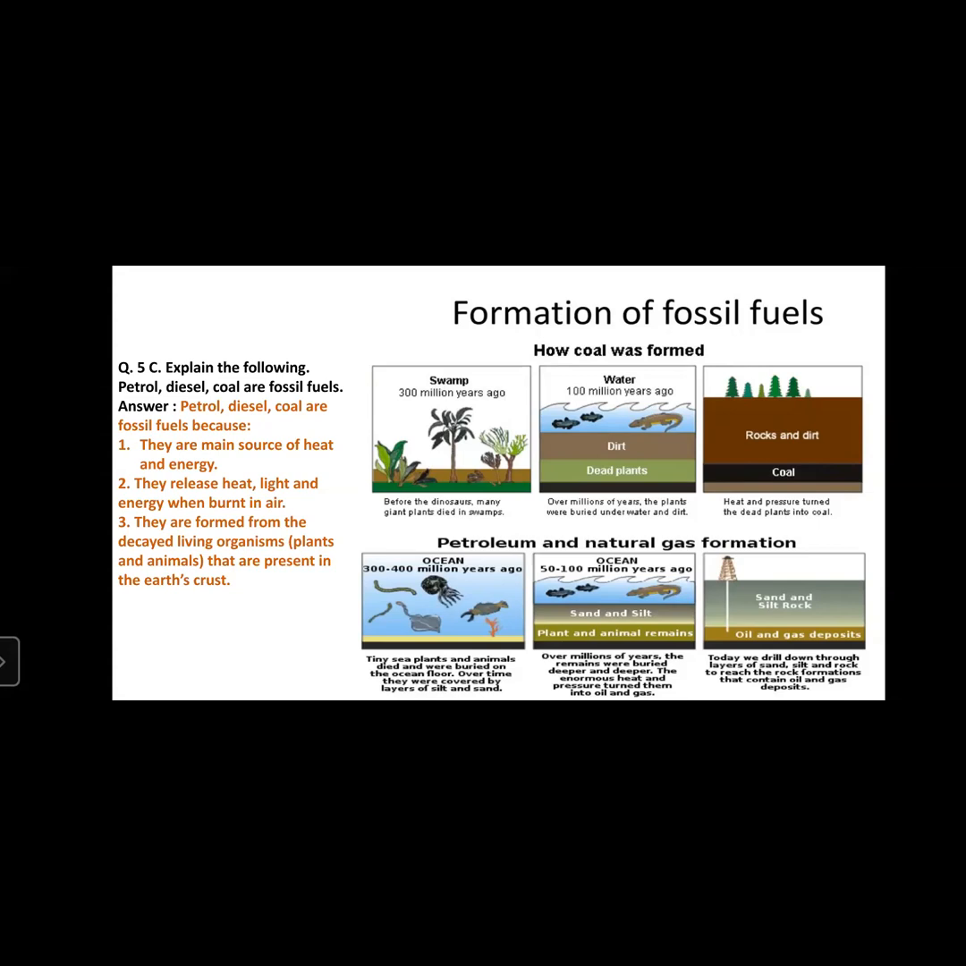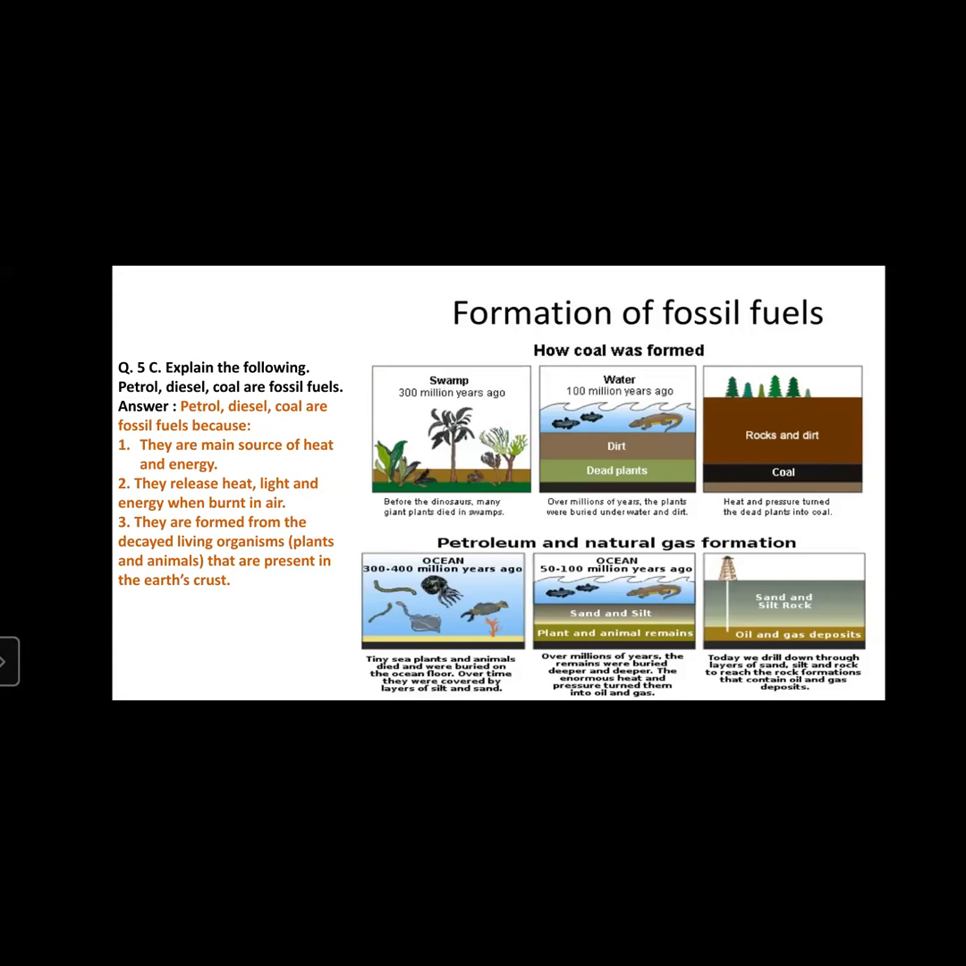The diagram below shows petroleum and natural gas formation. How do petroleum and natural gas form? In the ocean, 300 to 400 million years ago, tiny sea plants and animals died and were buried on the ocean floor. Over time, they were covered by layers of silt and sand. So in the ocean, the large and tiny plants and animals died and got buried inside the earth crust, covered by sand.